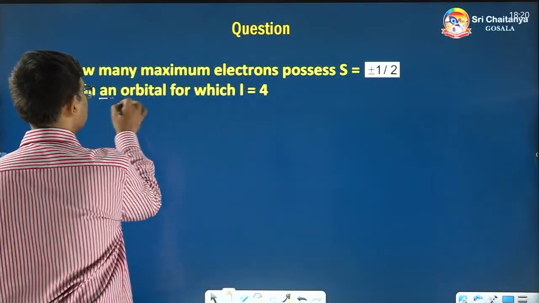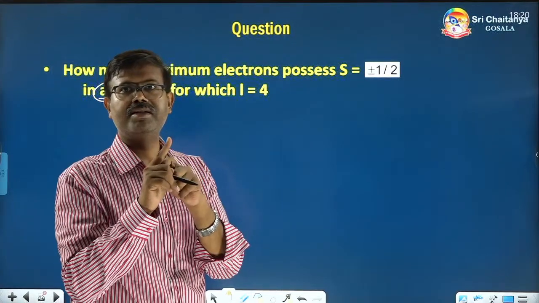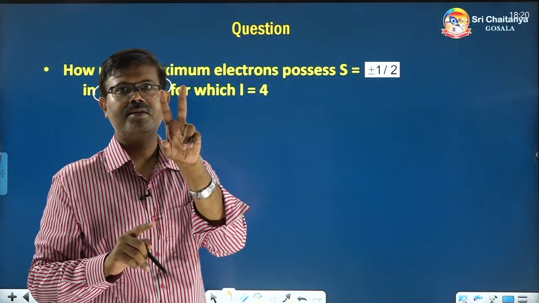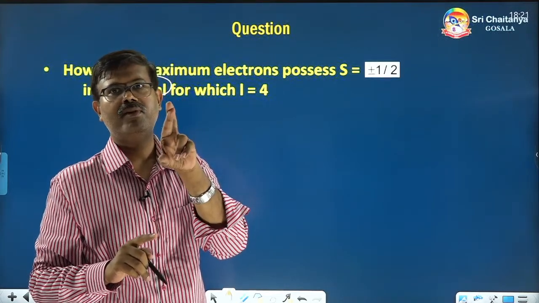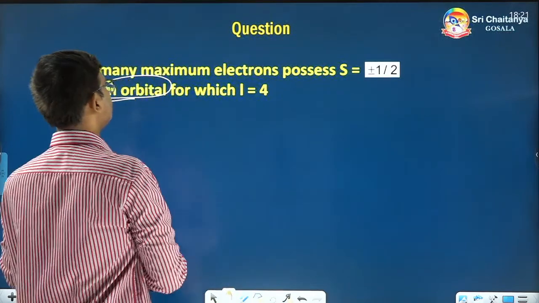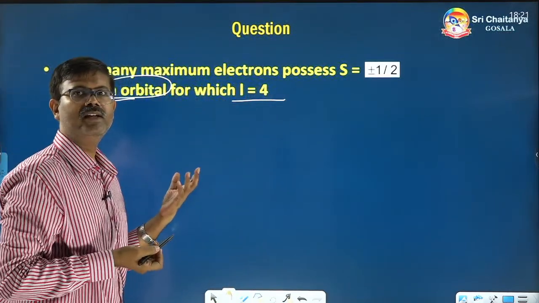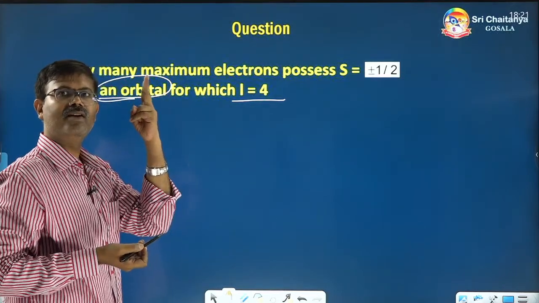In an orbital, that means a single house they are talking about. In a single house we know only 2 electrons, and one will have plus half spin value, the other will have minus half. No matter which street, which subshell or which shell number you are going to, in an orbital maximum 2 electrons only.